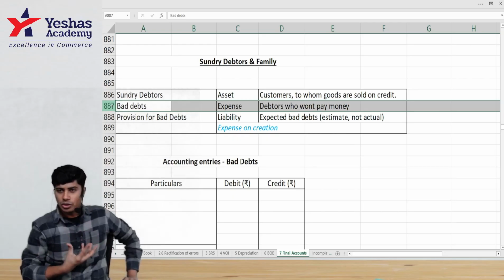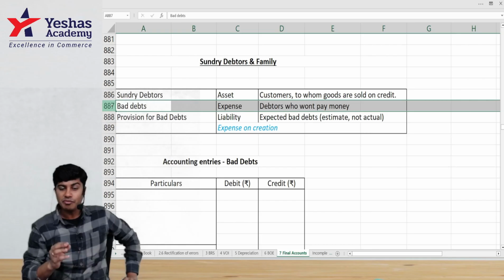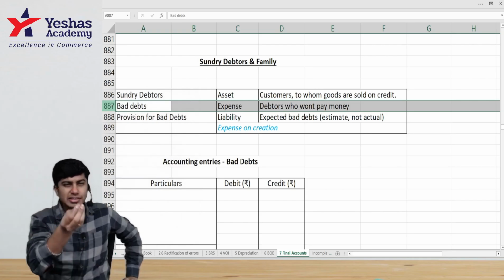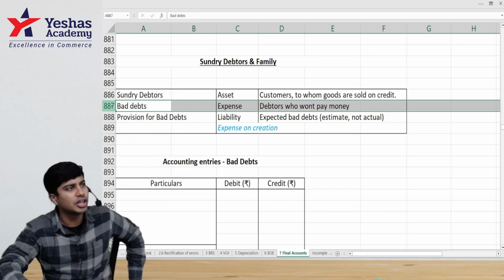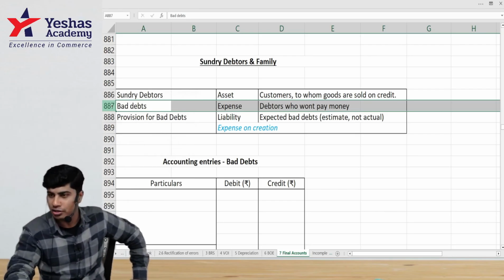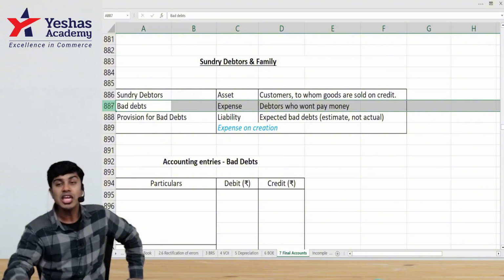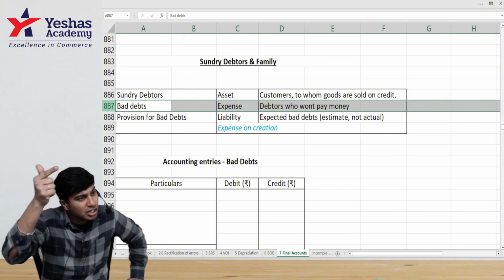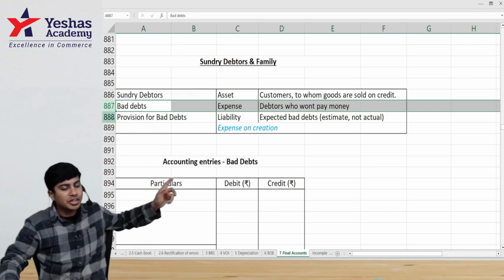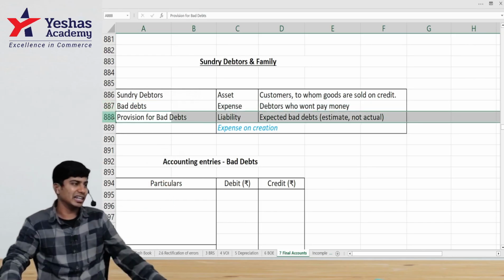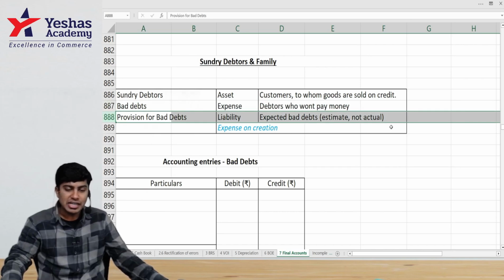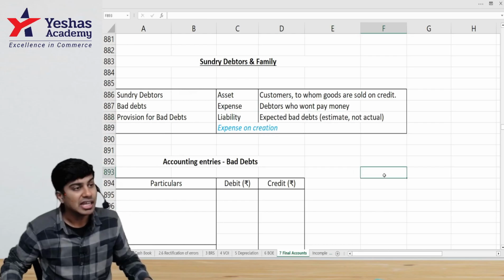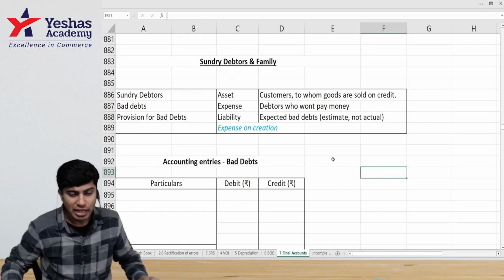Then what do I do? Can I ignore my feelings? No. Some feelings are very valid. Conservatism says if you have a feeling that it will become expense in the future, record it today. Don't wait for the future date. So, provision for bad debt is created. Provision for bad debt is created for expected bad debt, not actual bad debt.